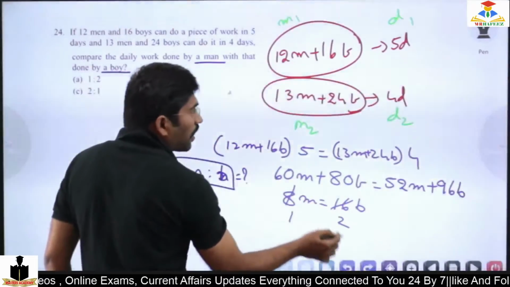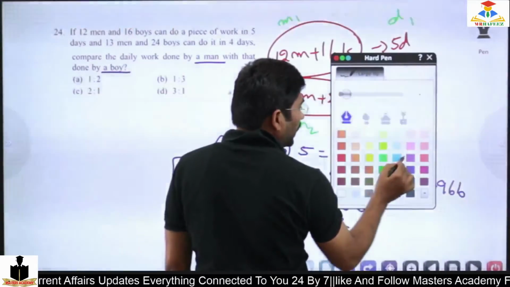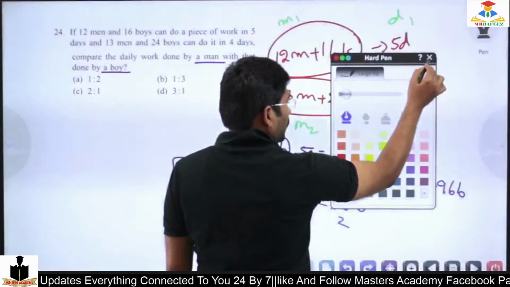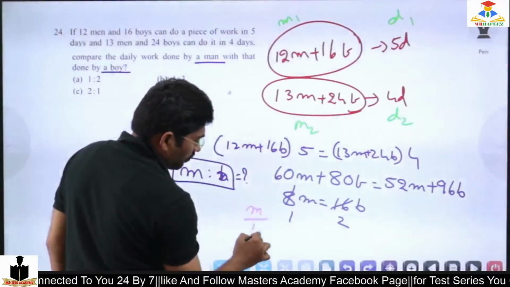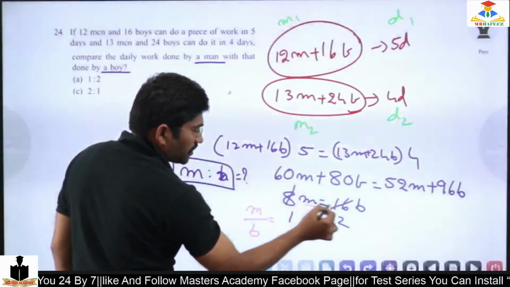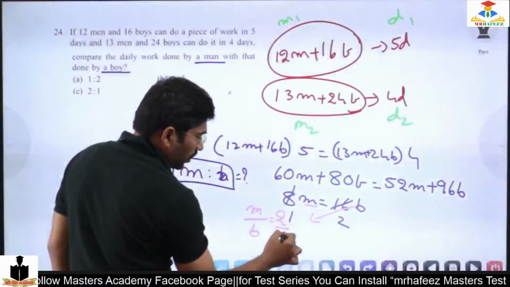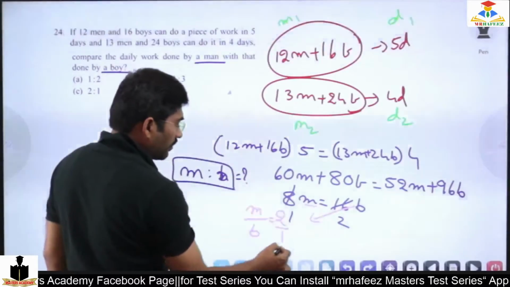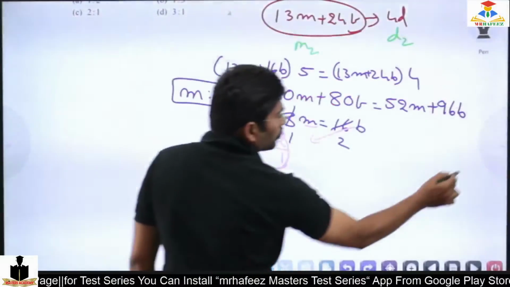Now cross multiply M and B. M by B equals 2 by 1. So it's 2 is to 1.